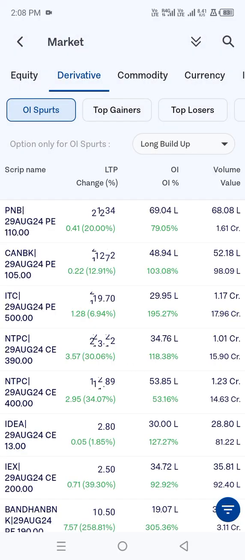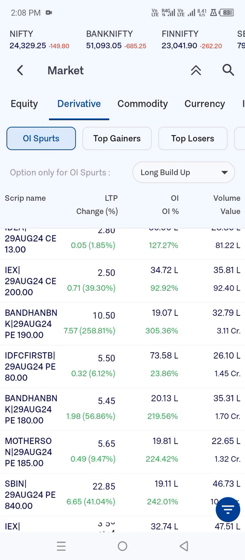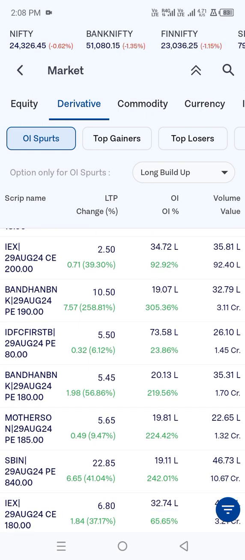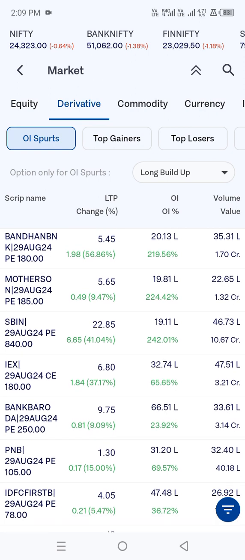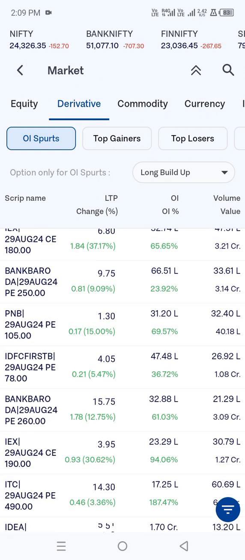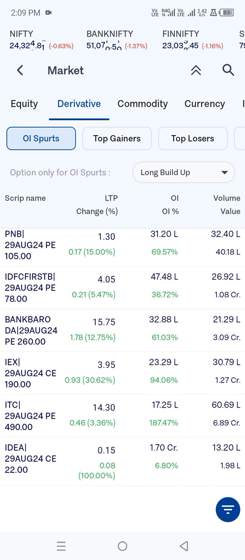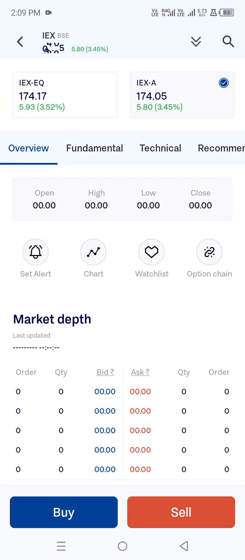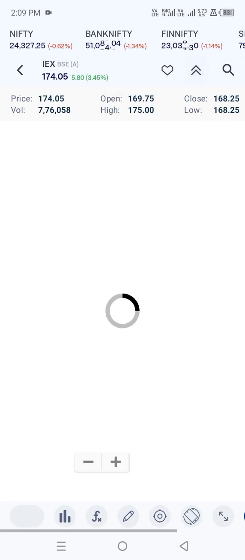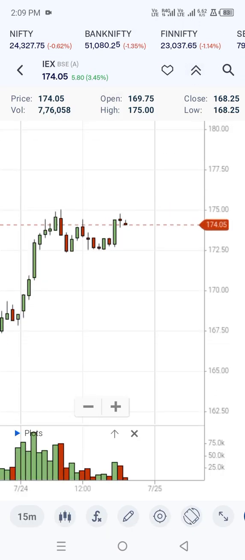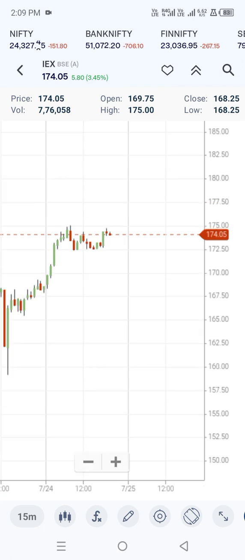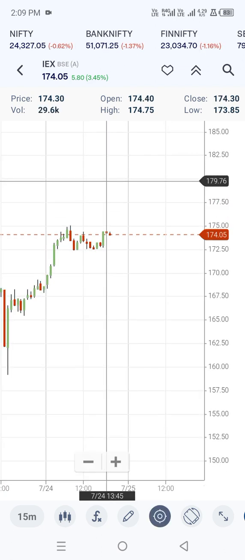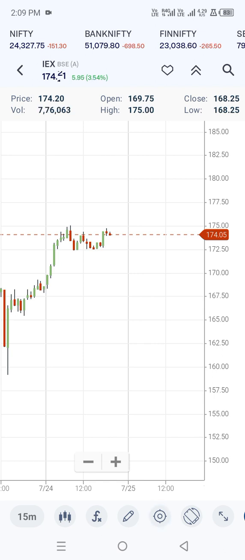So let's check any other data. If we had Idea, we are not going to check. IEX with 200 CE is there, and 180 CE also is there, and 190 CE also is there. Downside you can see. So 180, 190, 200, it is going to look bullish. You check over here, 169 it opened, still it looks bullish. 180 is the first target, so maybe you can trail your SL till 180. After 180, 190, 200 it is going to look bullish. You can see right over here it is moving towards the target.